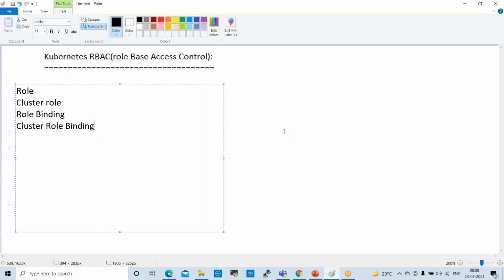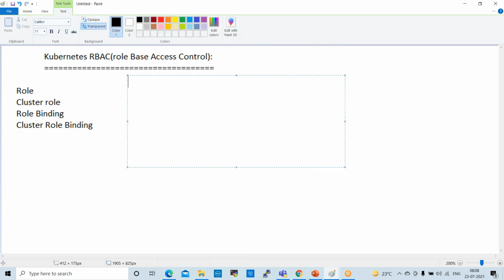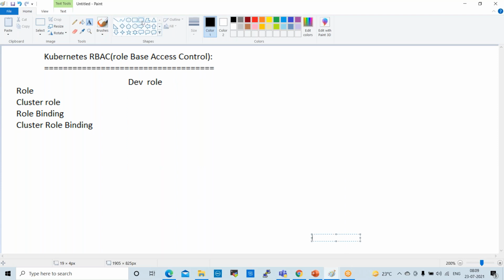First one is role. Role means, for example, one developer is there. The developer will have one role. One role will be assigned to the developer, which is the developer role.